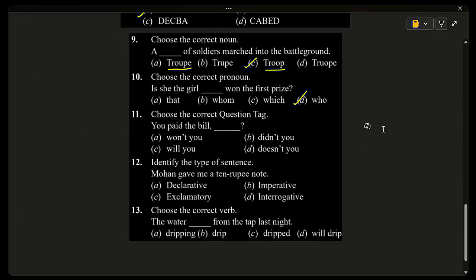Choose a correct question tag. You paid the bill dash. Won't you? Didn't you? Will you? Doesn't you? The correct question tag is didn't you? That is option B.